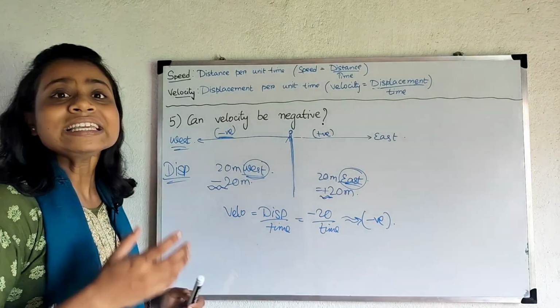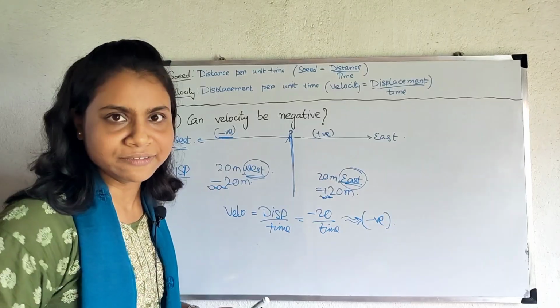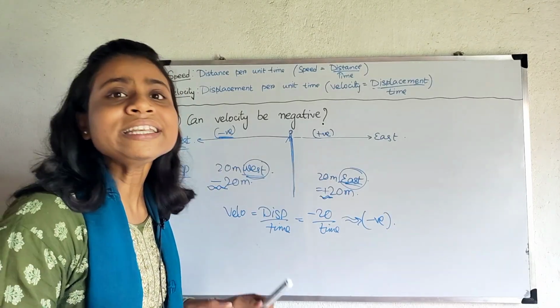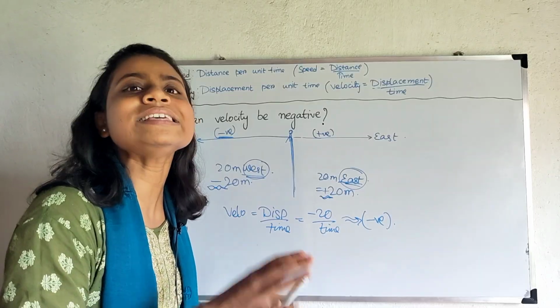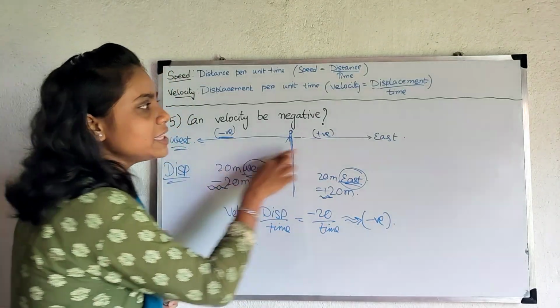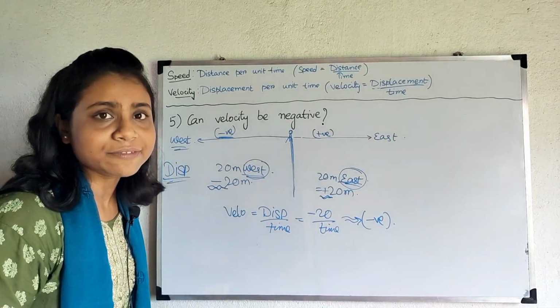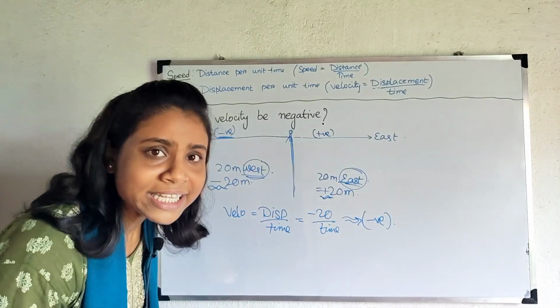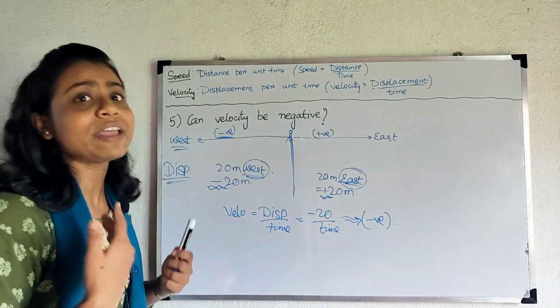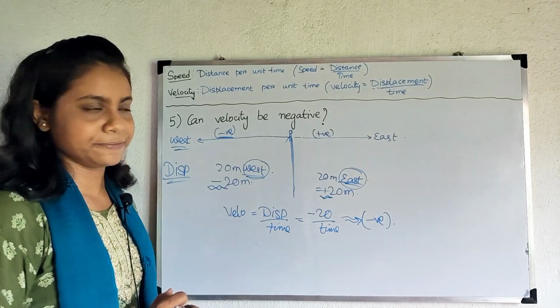Velocity being negative does not indicate that it is moving with negative speed. No, negative velocity means the direction which we have taken is negative. If the body moves in this direction, the direction is positive. This direction is negative. So as the body moves along this direction, the displacement is negative. Since displacement is negative and velocity depends upon displacement, velocity is also negative.